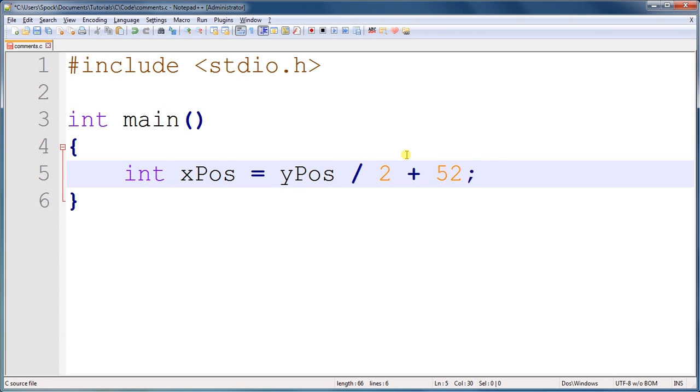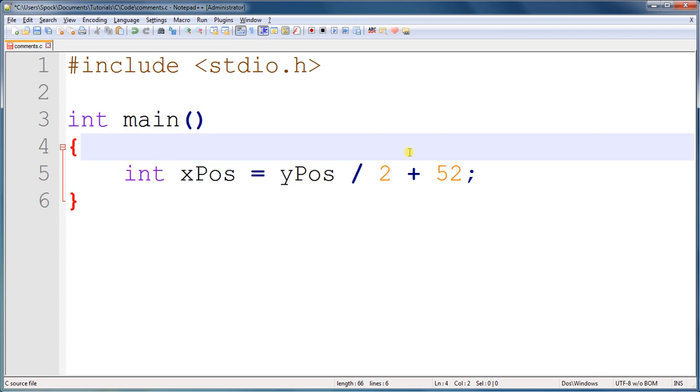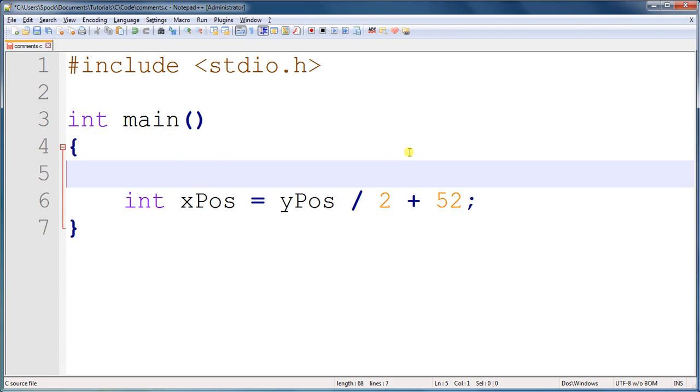So we want to put a note next to it so that anyone who's looking at it can see what it does. And most often that's going to be you. You'll look at code that you opened 3 months ago and you'll have no idea what you wrote. And that's why you use comments.